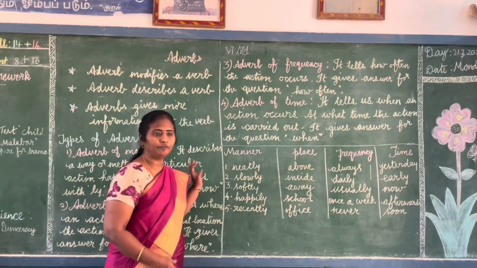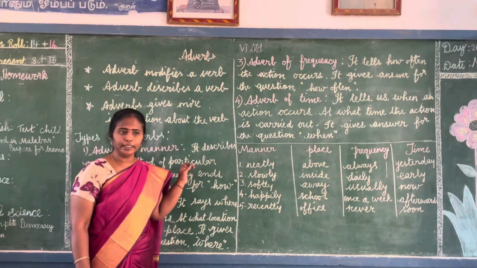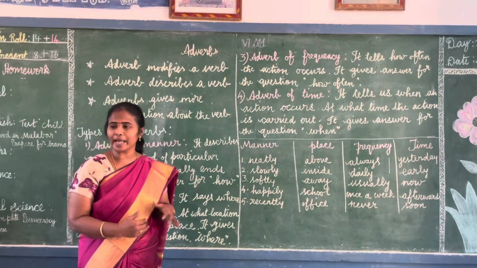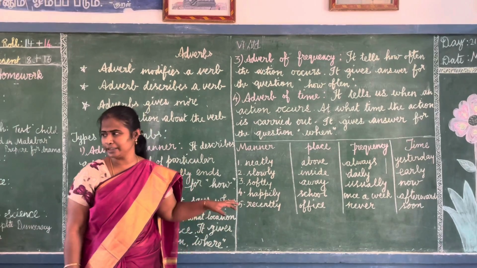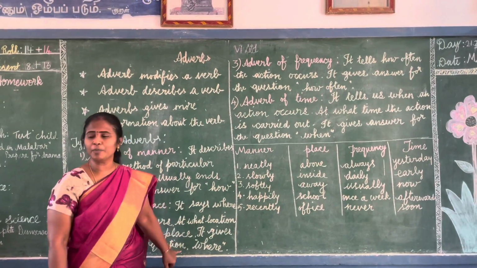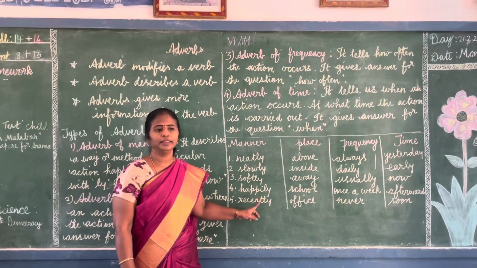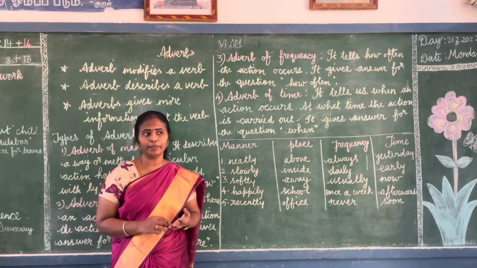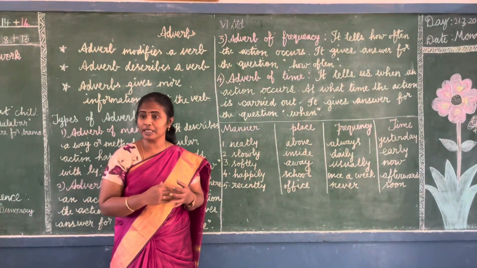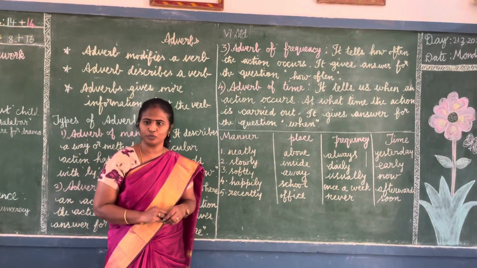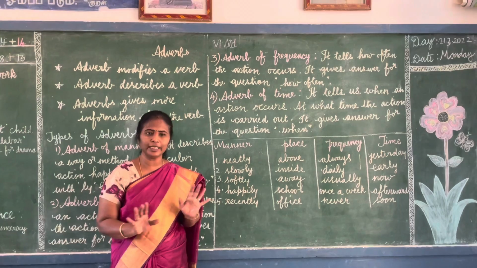So adverb of manner. What is the first thing? Adverb of manner shows how an action takes place, in what manner, in what method the action takes place. Mostly adverb of manner ends with ly. But with fast, you cannot say he came fastly. It is incorrect. We should say he came very fast only. Fastly you should not say.